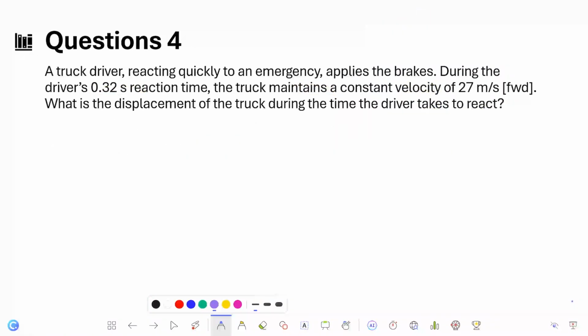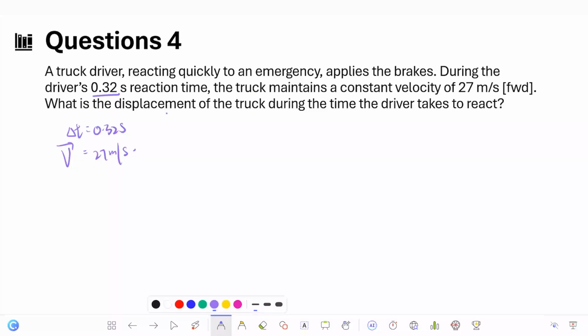Okay, next. Question 4. A truck driver reacting quickly to an emergency applied the brakes. During the driver's 0.32 second reaction time, the truck maintained a constant velocity of 27 meters per second forward. So what is the displacement of the truck during the time the driver takes to react? So now we have the information: delta t equal to 0.32 seconds, and a constant velocity v is equal to 27 meters per second.